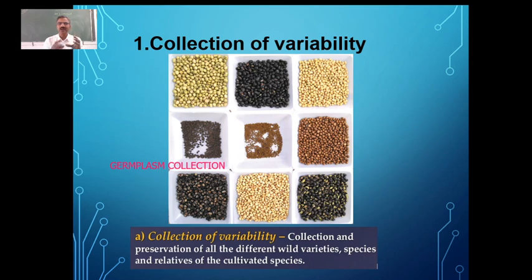Like this, whatever the variety of crop seeds, those plant seeds which are available as far as that particular species of plant is concerned is going to be collected. And they are going to be thoroughly studied, and whatever the characteristics they are possessing are going to be documented.